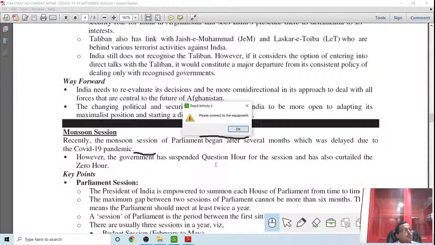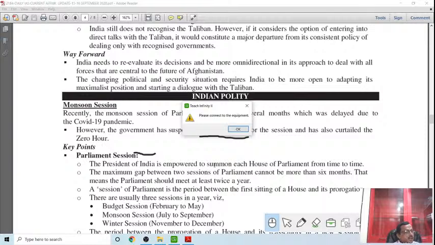All MPs will go through the COVID test, and as a practice, the gap should not be more than 6 months. So the government decided that it should conduct the monsoon session because otherwise this will lead to a gap or a breach in the parliamentary practices.